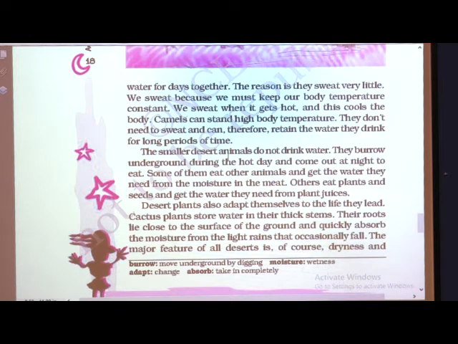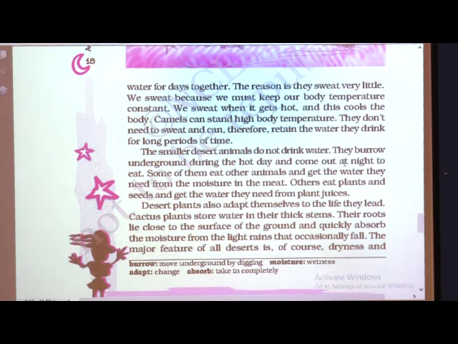So those smaller animals burrow themselves below, and due to that their body temperature is maintained, they do not feel very hot, and they can easily survive in the desert area.